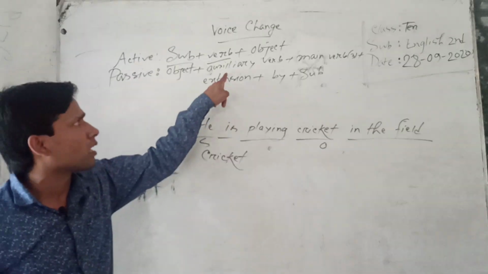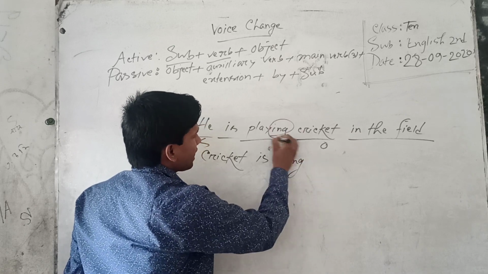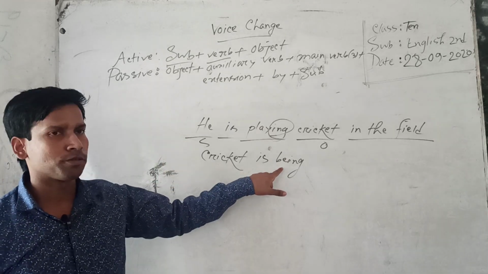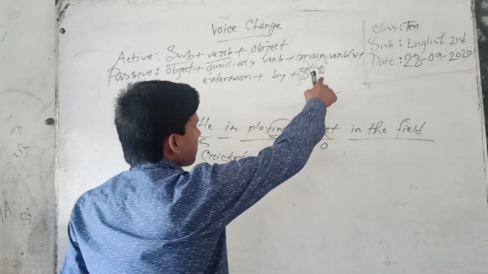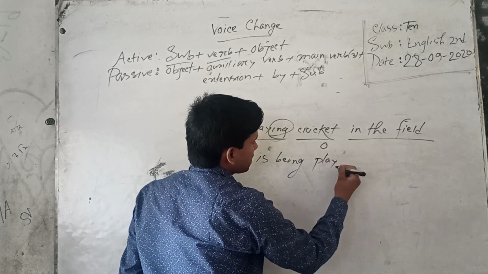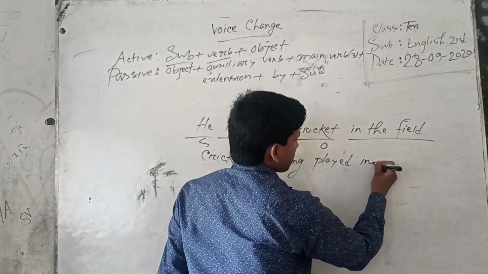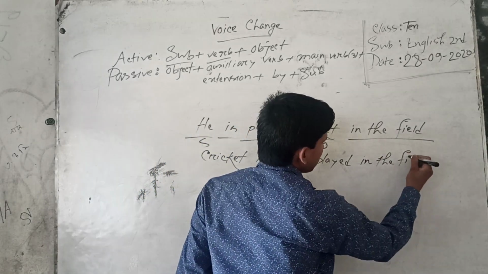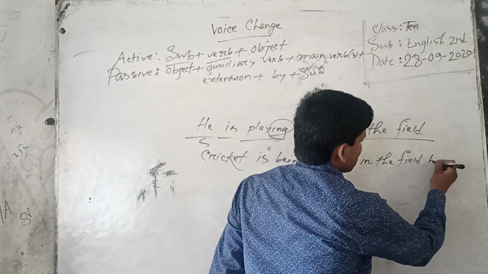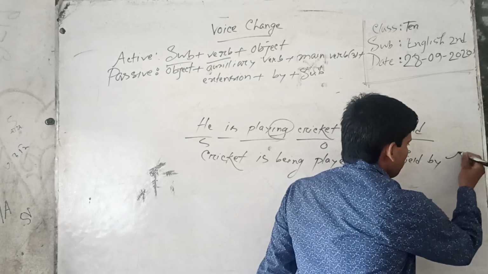Then I have to use auxiliary verb. Auxiliary verb is being, because there is ing in the sentence. I have discussed that if there is ing in the sentence, you have to use being. So I have used being. And then main verb 3 or past participle form of main verb play. The past participle form of play is played. And extension in the field. Then I have to use by according to the structure. By subject. The subjective form will be the objective form him.